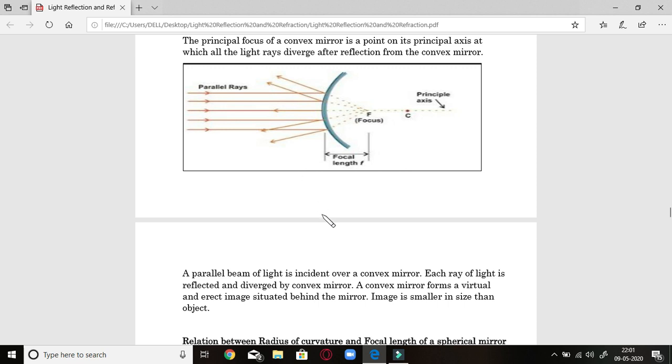A parallel beam of light is incident over the convex mirror. Each ray of light is reflected and diverged by the convex mirror. A convex mirror forms a virtual and erect image situated behind the mirror. The image is smaller in size than the object. So this is divergence. Students, this is the divergence property where after striking the mirror, the reflected rays are spreading apart. That is divergence.